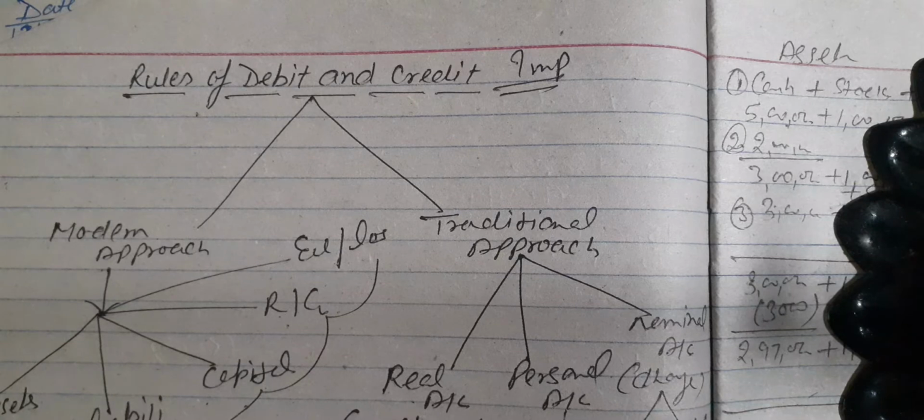So children, these are the examples I have explained according to the rules of debit and credit. I hope these concepts will be clear. Now I am explaining a more numerical question related to the accounting equation. Okay, so our question is,